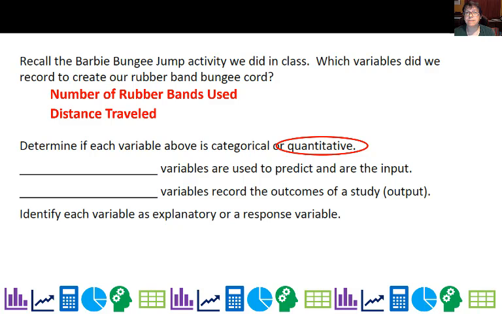They are quantitative. So when we have two different variables, so it wasn't just one we were recording, it was two, and we expect there to be a relationship between those two. In fact, one of them can be used to predict the other. The explanatory variable, the number of rubber bands used, is used to predict, and it's the input. And the response variable records the outcome, what you're trying to measure. So as I mentioned before, the number of rubber bands we use explains how far the Barbie travels.